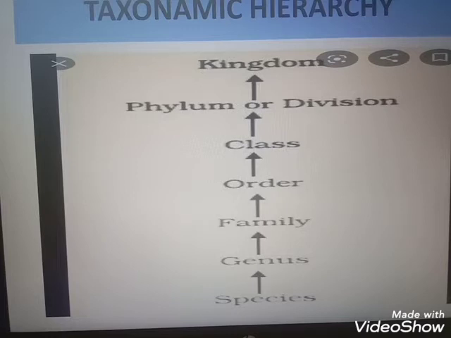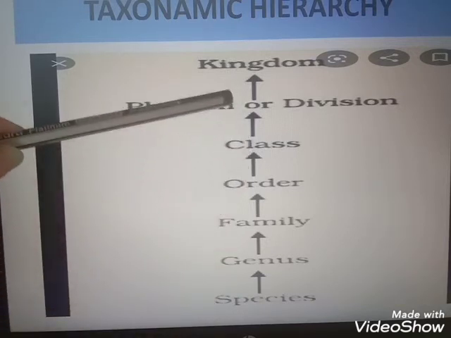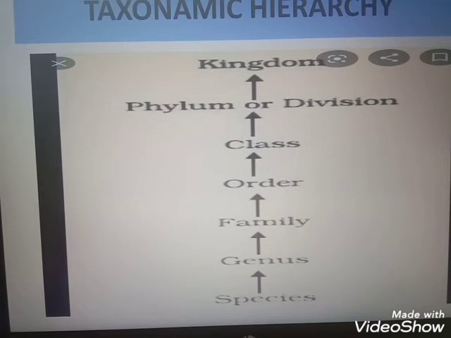Clear? So in the taxonomical hierarchy, the taxonomist places an organism into categories. The sequential order of categories from lower to higher rank in an ascending order is known as taxonomical hierarchy. The hierarchical categories from the lowest to the highest are 7 types. Here I have given 1, 2, 3, 4, 5, 6, 7. Which are the 7?